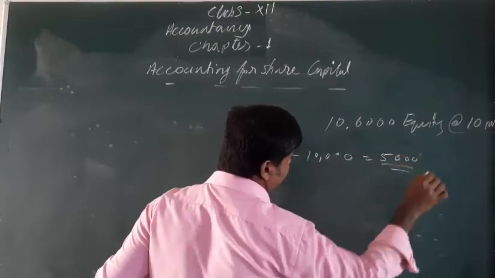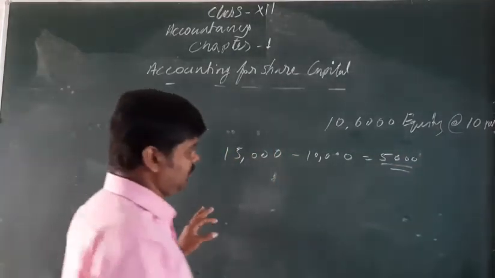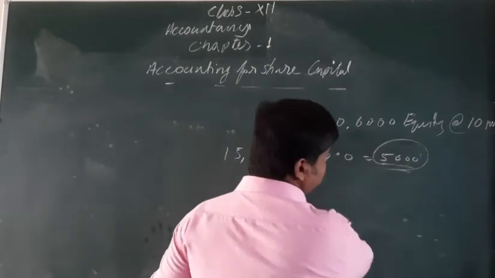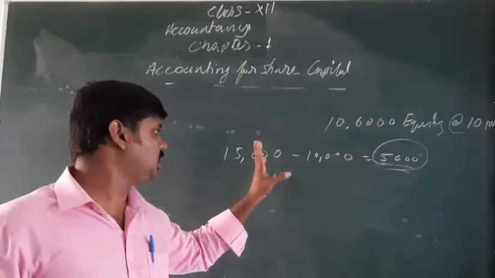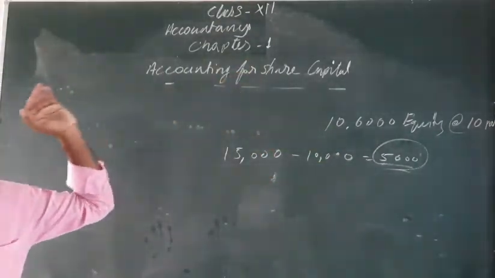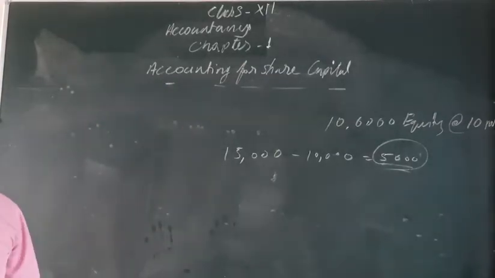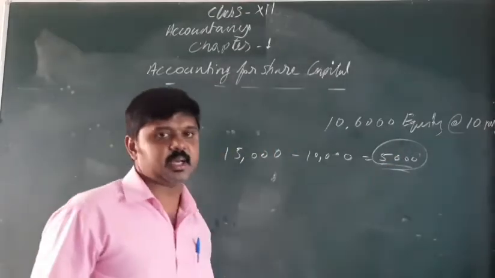5,000 is completely excess. So how does the company adjust this 5,000? They cannot give more than that 10,000. If 10,000 is issued, that much only they can allow. But what will they do with the 5,000 excess share applications?